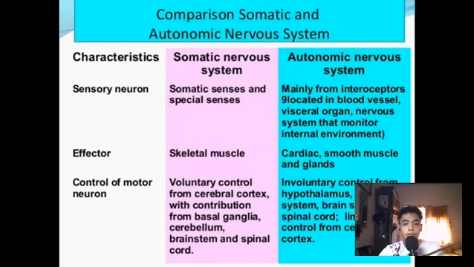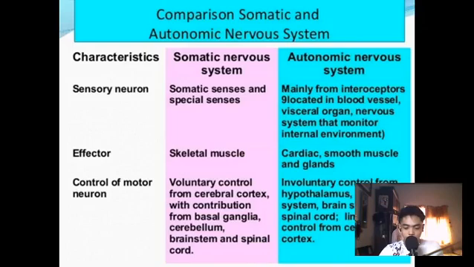So, comparison between the somatic and autonomic nervous system. Characteristics: sensory neurons. In the somatic nervous system, there are somatic senses and special senses.